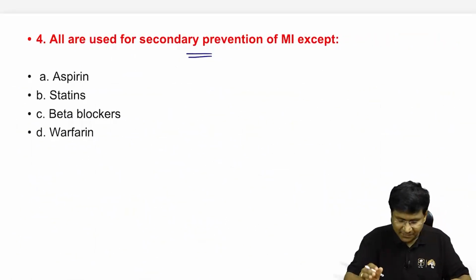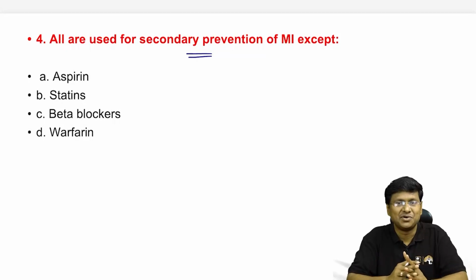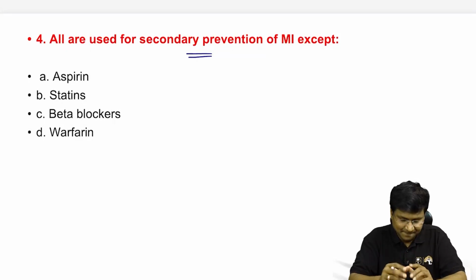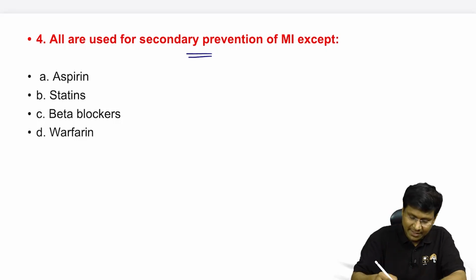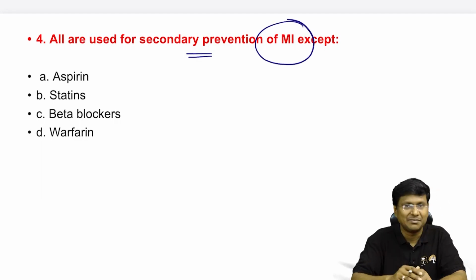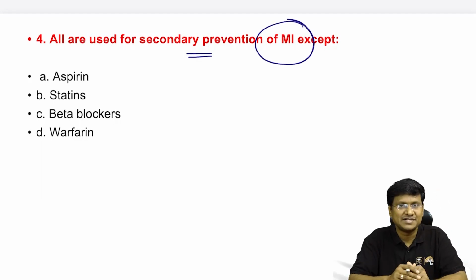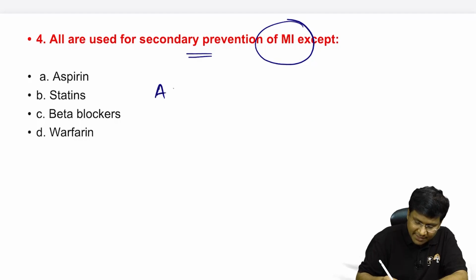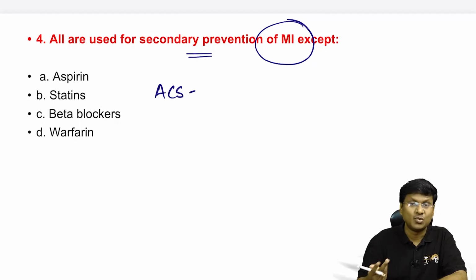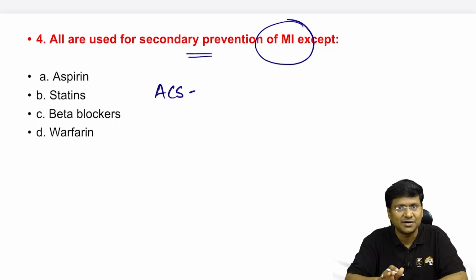All are used for the secondary prevention of the MI except: options are aspirin, statin, beta blockers, as well as warfarin. Now, in case of myocardial infarction, just now I was discussing acute coronary syndrome. What are the clinical entities which come under acute coronary syndrome?